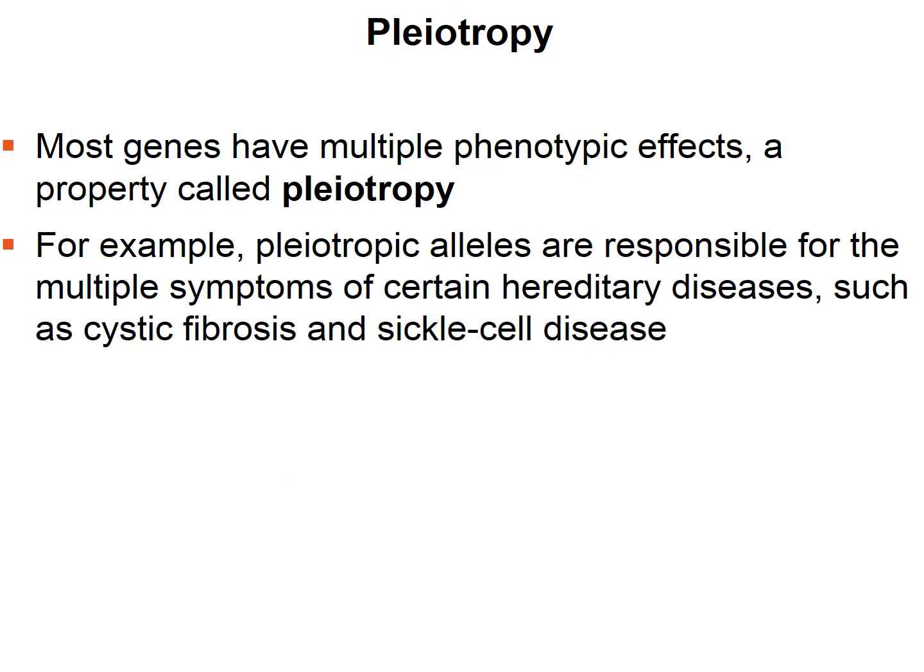Most genes have multiple phenotypic effects. This is something we call pleiotropy. For example, pleiotropic alleles are responsible for multiple symptoms of certain hereditary diseases, such as cystic fibrosis and sickle cell disease, which we'll be talking about a little bit later on.